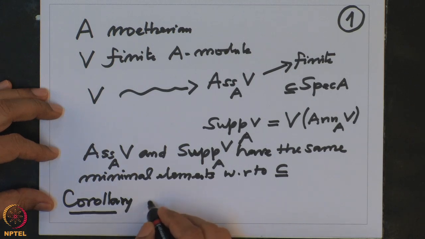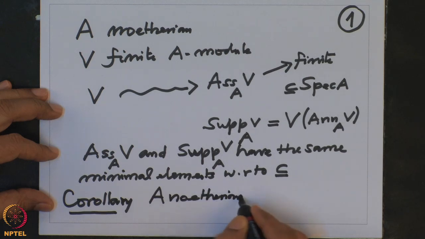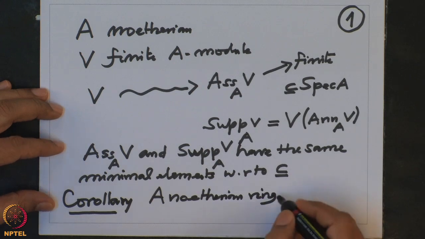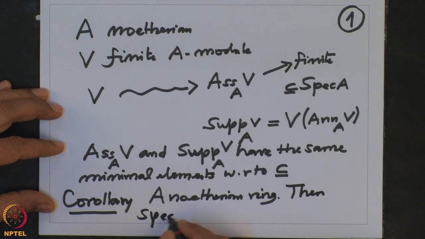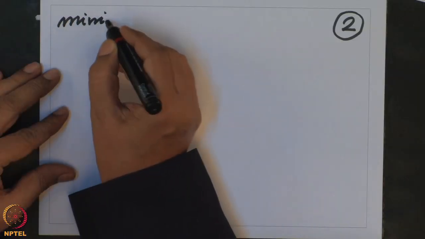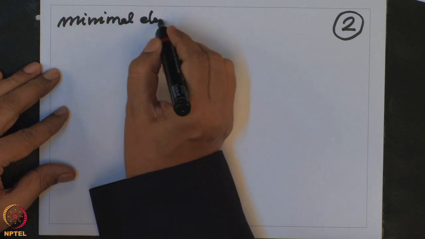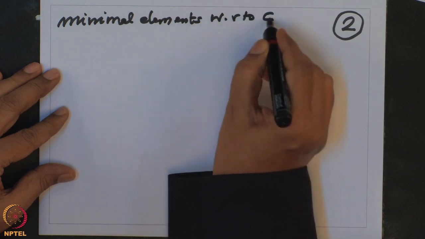So if A is a Noetherian ring, then spec of A has finitely many minimal elements with respect to the natural inclusion.